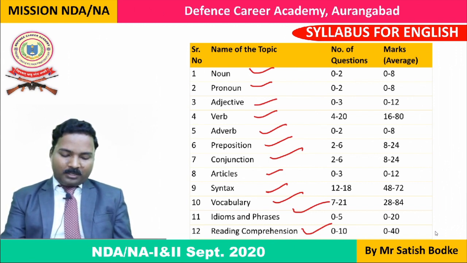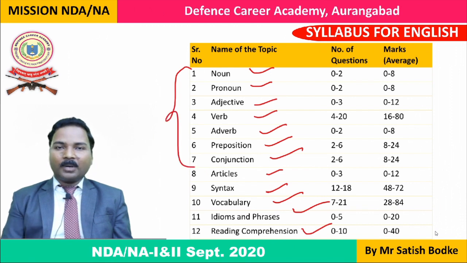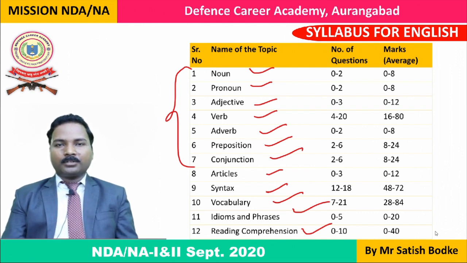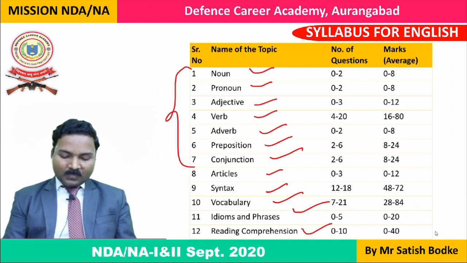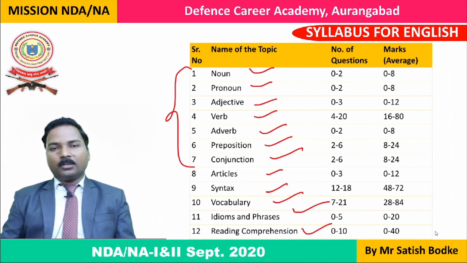As far as all these chapters of parts of speech are concerned, you might have already learned, only you might be limited with only learning the definition of these parts of speech and learning only a few examples. But now you will have to learn in detail what are the rules of their usage. You will have to study in depth, so that you will be able to understand grammatical errors in the sentences which are given in questions. And in the third column of this chart, you can see how many questions are asked on a particular topic in NDA written examination.